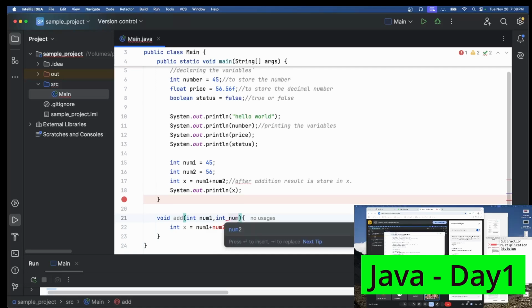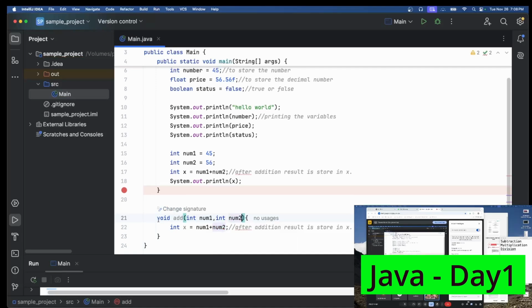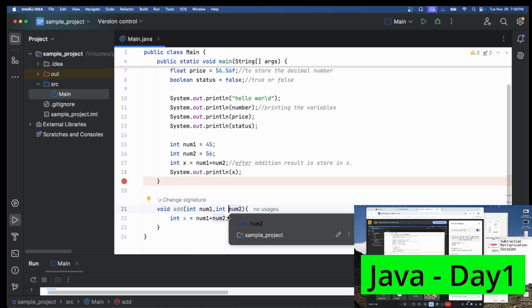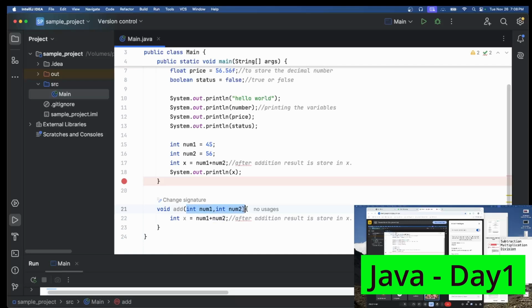What it means is whenever I am calling this function, I need to pass a parameter matching this variable. Then Java will automatically get this value and assign it here. This will be taken care of by Java itself. Our work is to create a function with the parameters, and we use these parameters in order to perform this addition.